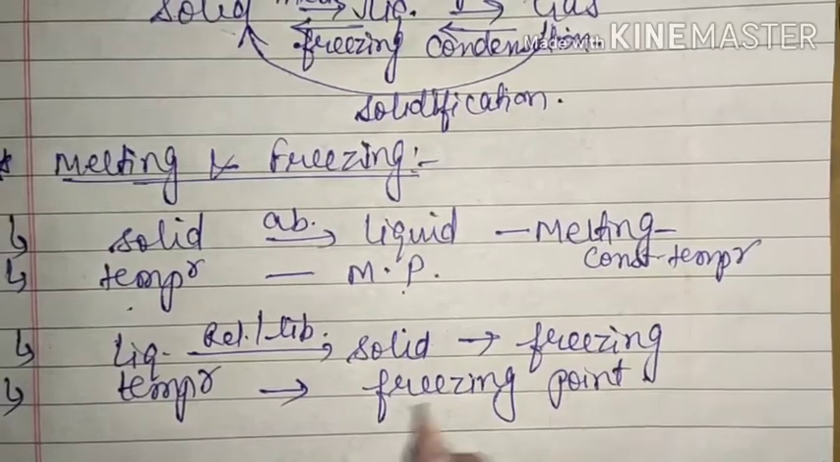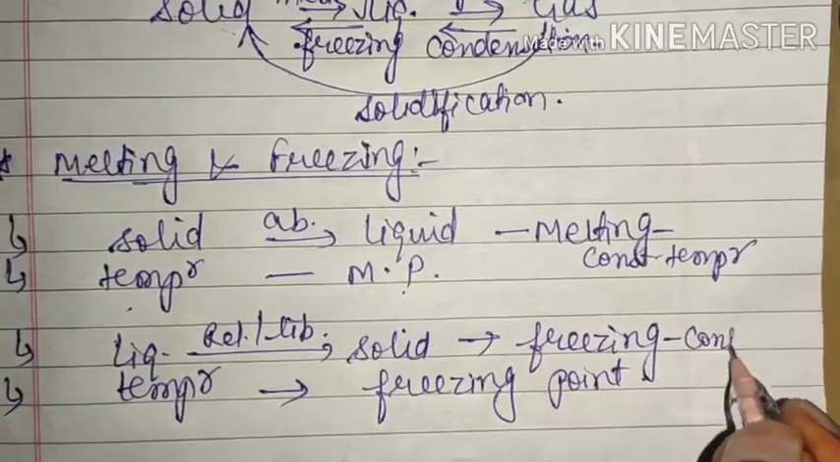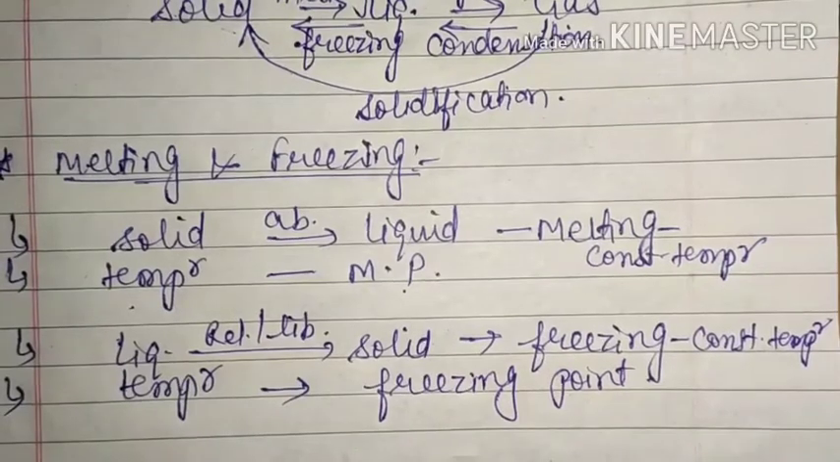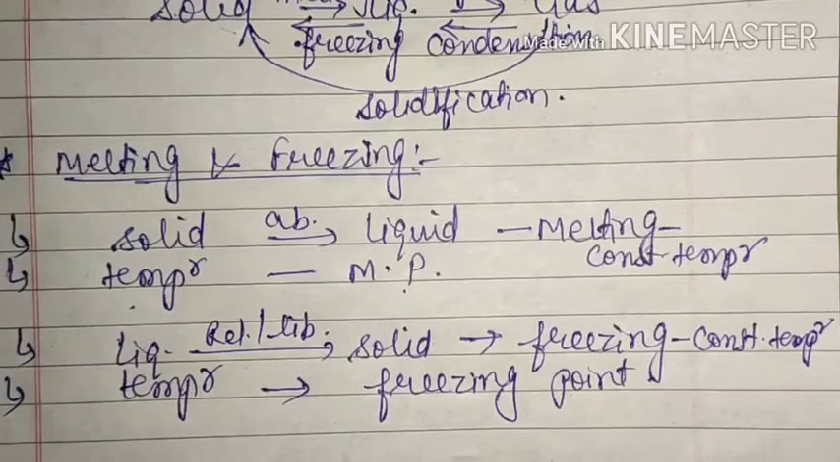Similarly, here also everything is happening at constant temperature. That means when a solid absorbs heat and converts from solid to liquid at a constant temperature, that process is known as melting, and that particular temperature is known as melting point. Similarly, when a liquid liberates or releases any amount of heat and converts into solid at a particular constant temperature, that is known as freezing point.